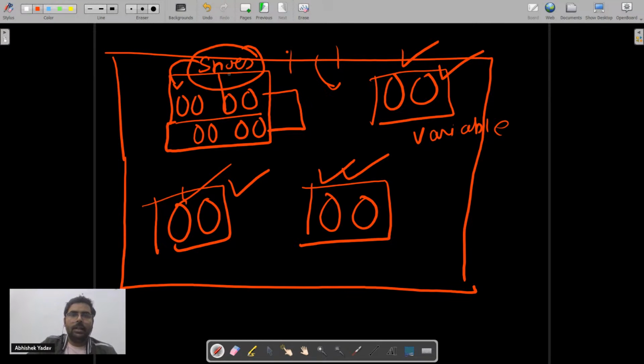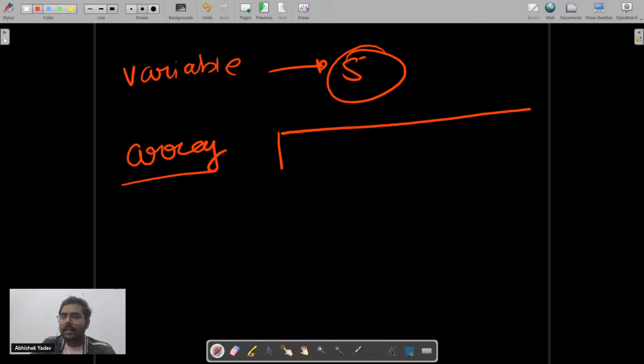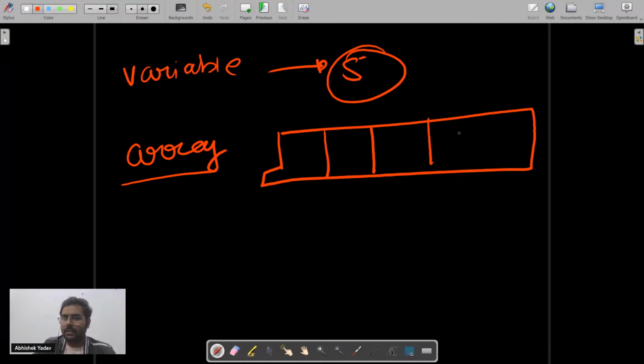सिमिलरली हमारे पास, ओके, if I will talk in terms of C language, then अगर आपके पास 5 वेरिएबल्स हैं, then it will become difficult to remember the name कि आपने कौन सा डेटा कौन से वेरिएबल में रखा है, right everyone? But अगर आपके पास array है, then you know my task is easy because in array the data is stored in a contiguous memory allocation like this. So what happens here?